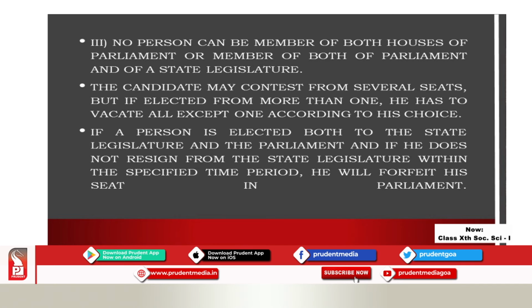No person can be a member of both houses of Parliament, meaning no person can be a member of Lok Sabha as well as Rajya Sabha, and no person can be a member of Parliament as well as a state legislature. And there are some people who contest from more than one seat, from 2 seats or 3 seats, and they get elected from all these seats. In that case, that person has to vacate all the seats except one. They cannot represent more than one seat.